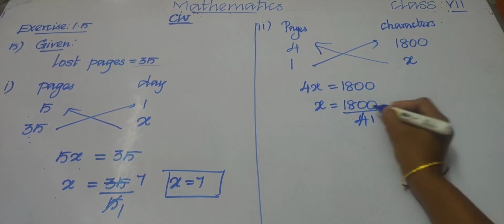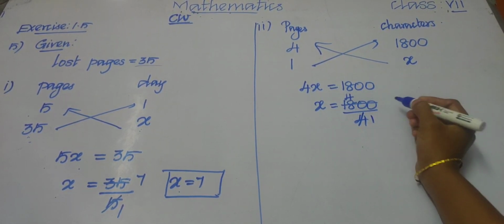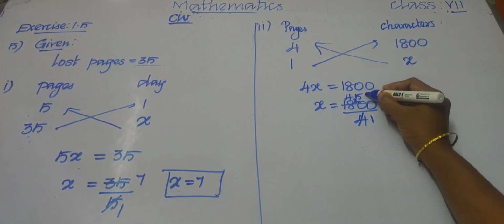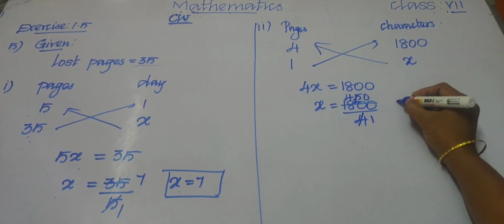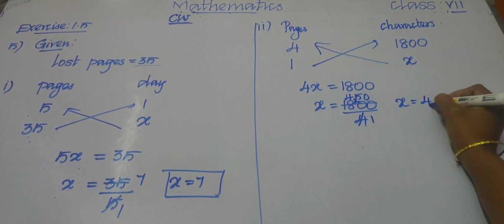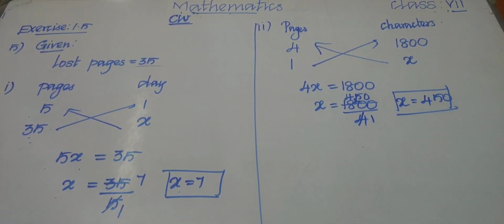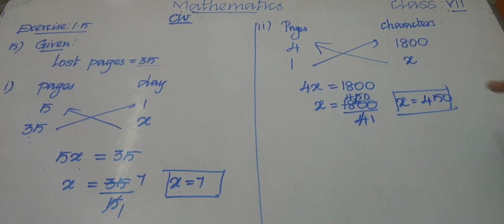1 4 is 4. 4 4 is 16, so remaining 2. 5 4 are 20, and we have another 0, so we can put another 0. So x equal to 450. Okay, children, so in one page there are 450 characters.